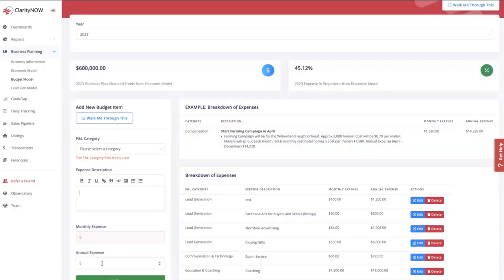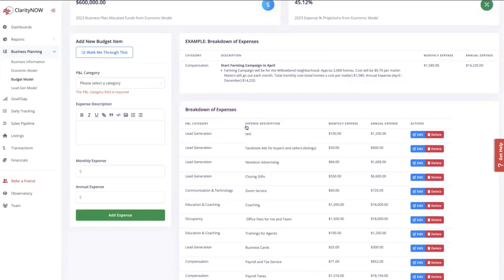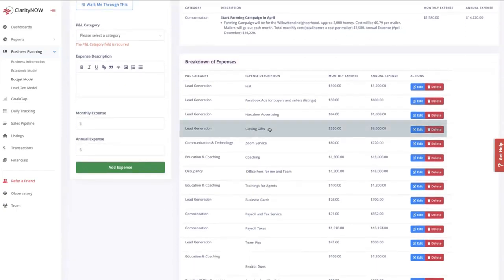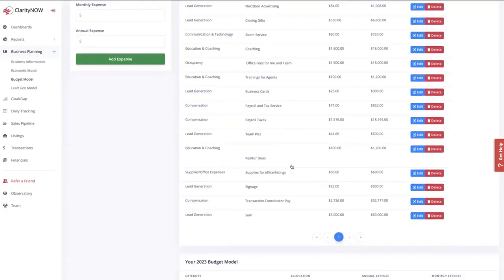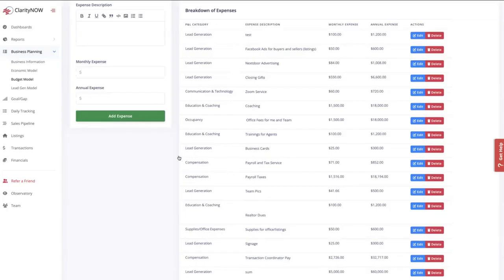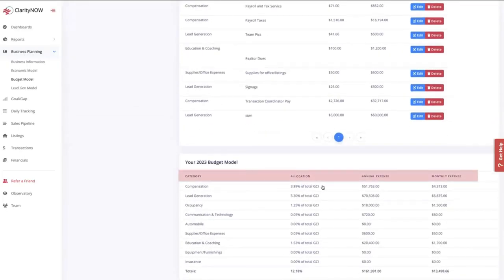What is the monthly expense and what is the annual expense? We put monthly and annual because not every monthly expense is times 12. Just like I mentioned up here, I'm going to be starting that campaign in April. So what is the monthly expense? And then do the math for the annual expense if you're going to be starting something mid-year. As you type everything in, it will show up right here in your breakdown of expenses. So I can see how much I'm spending towards closing gifts monthly and annually, on Zoom, on training, on payroll, team pictures, etc. So dive into all of your expenses, and down below it's going to total it up for you for what percentage of your GCI is going towards each P&L category and what the total annual expenses is for that category.